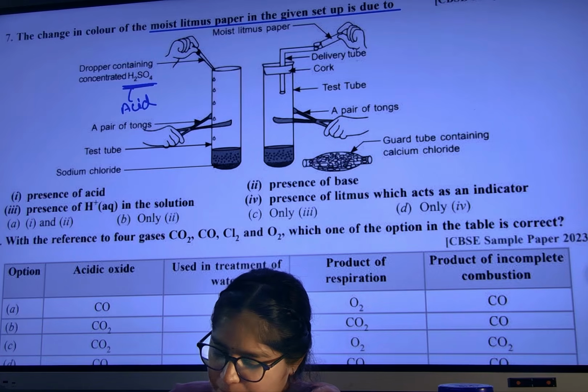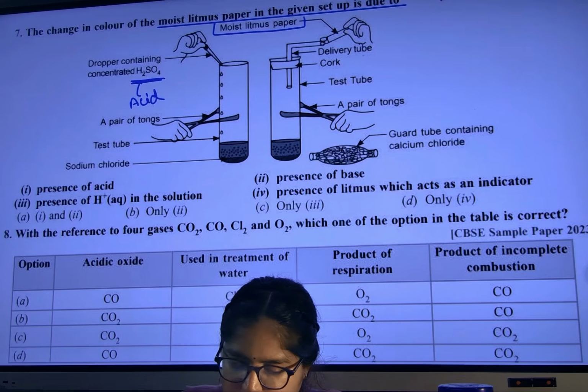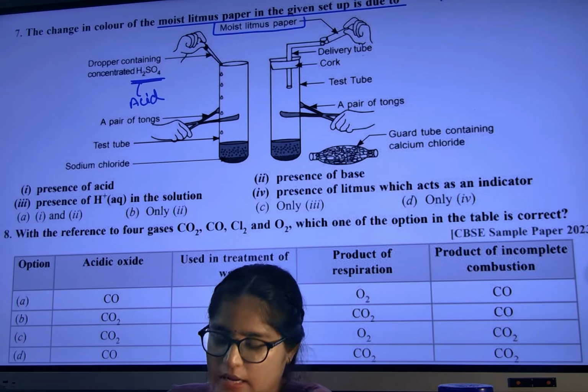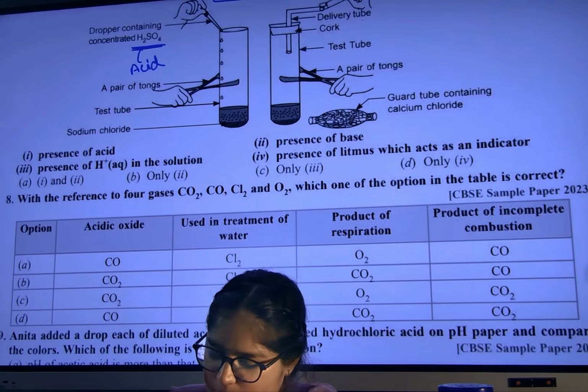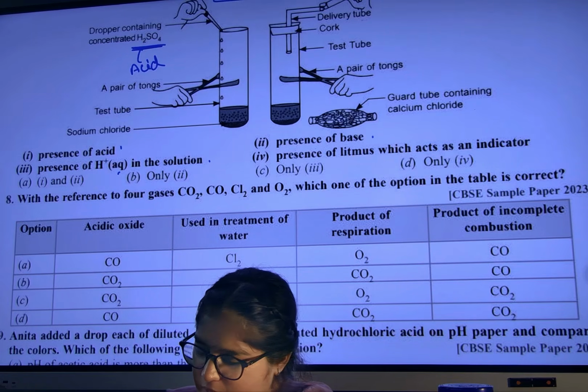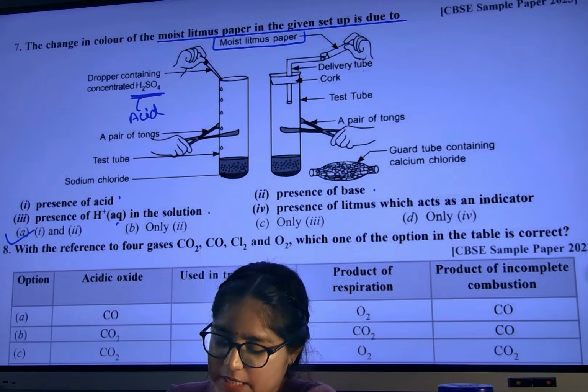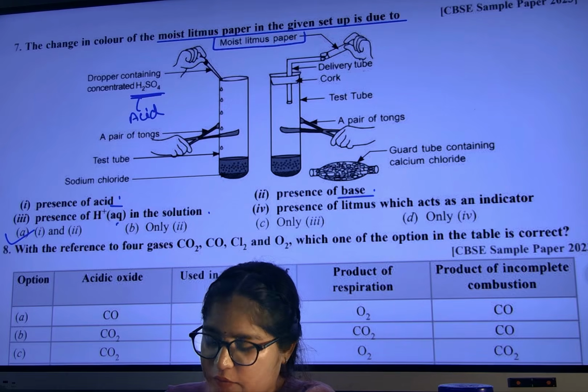They are asking that this litmus paper is changing color. Let us see the options: presence of acid, presence of base, presence of H+ aqueous in the solution, presence of litmus which acts as an indicator.